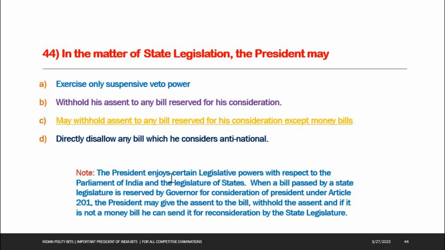See the note here. The President enjoys certain legislative powers with respect to the Parliament of India and the legislatures of states. When a bill passed by a state legislature is reserved by the Governor for consideration of the President, under Article 201, the President may give the assent to the bill, withhold the assent, and if it is not a money bill, he can send it for reconsideration by the state legislature.